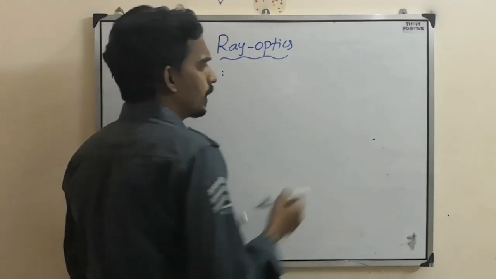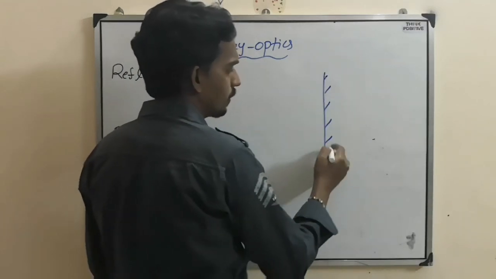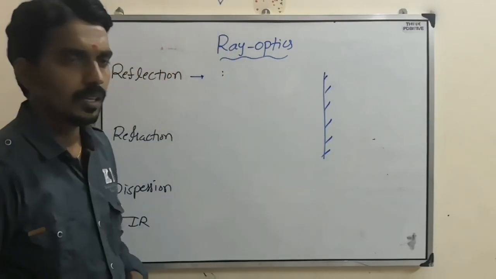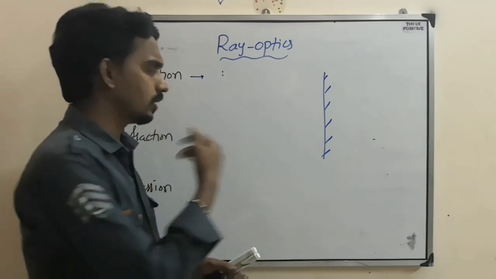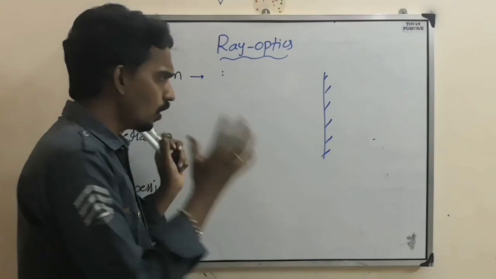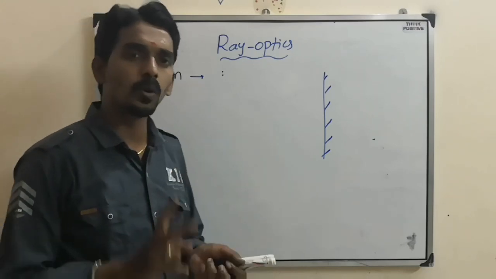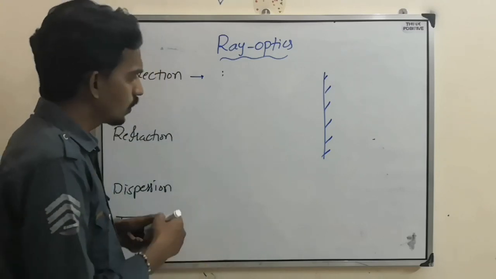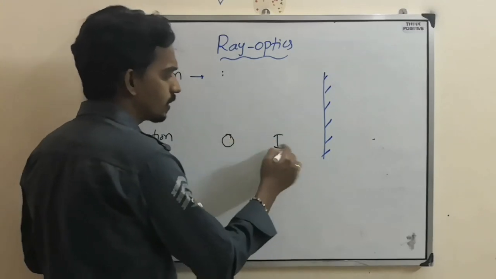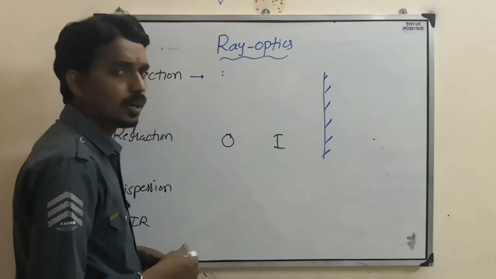So when you consider a plane mirror, or spherical mirror or lens, anything, in the whole of ray optics we talk about two things: object and image. What is object, what is image?